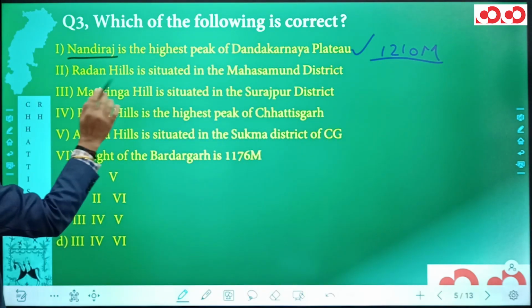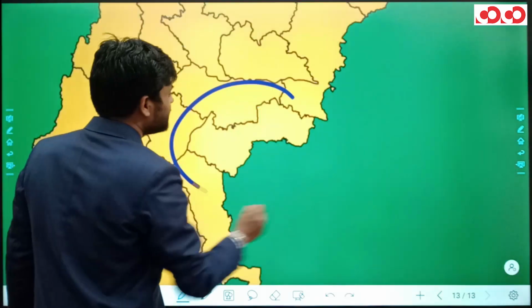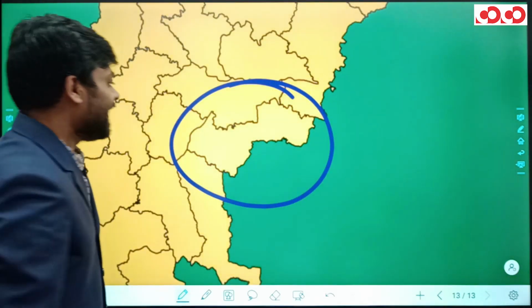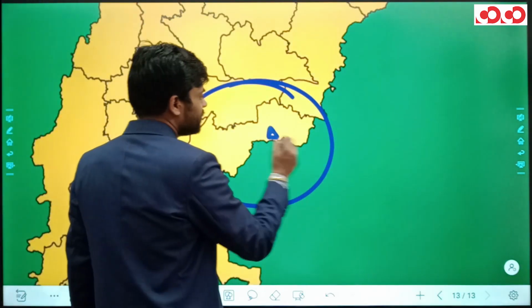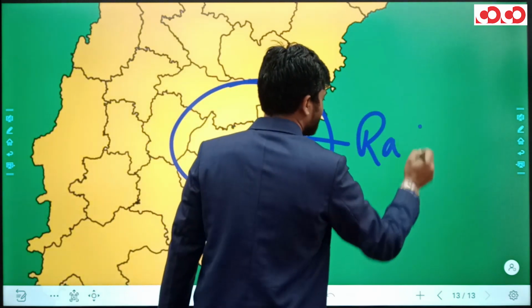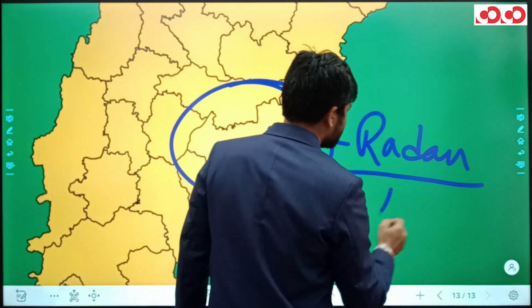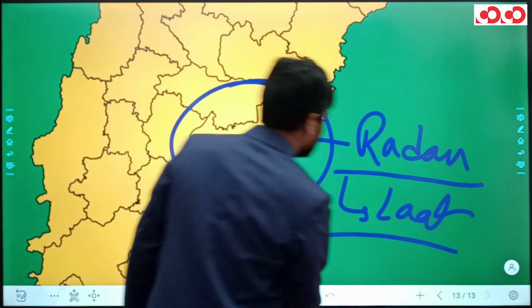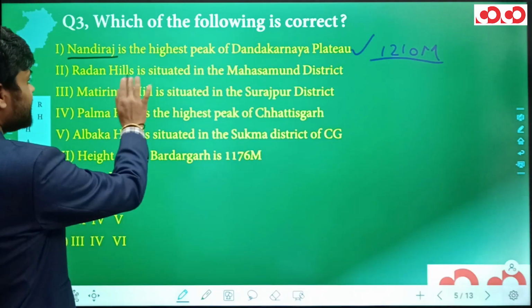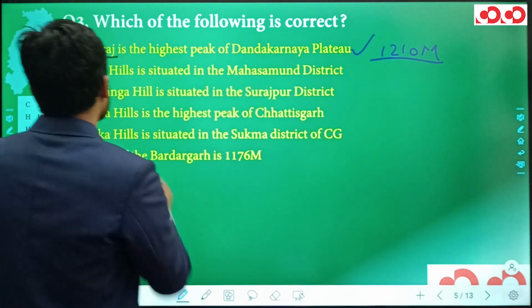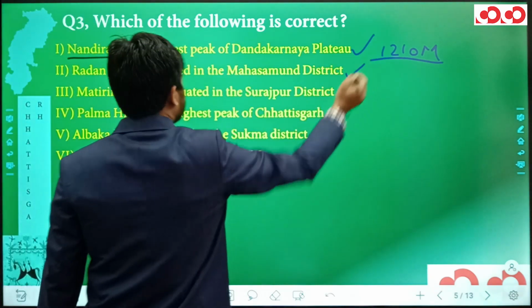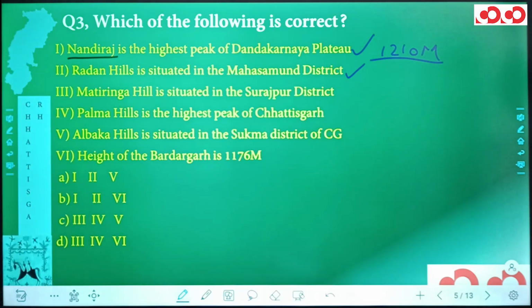Now, Radan Hills is situated in the Mahasamund district. Now, this actually is the Mahasamund district, and in this Mahasamund district, there is a hill known as Radan. And this Radan hill is actually the origin of river Lath. So, Radan Hills is situated in the Mahasamund district. Yes, it is actually correct. Next, we have Matiringa Hill is situated in the Surajpur district.